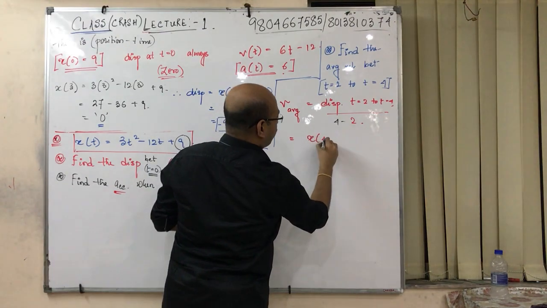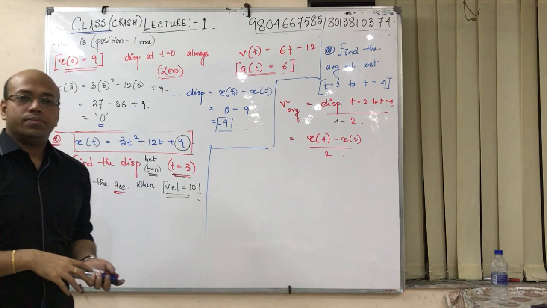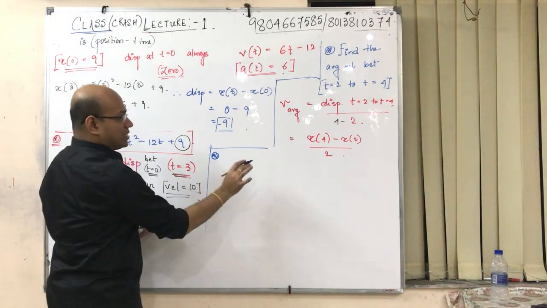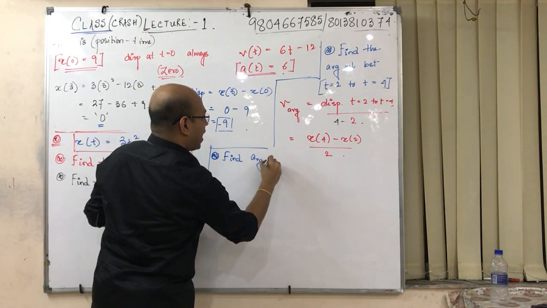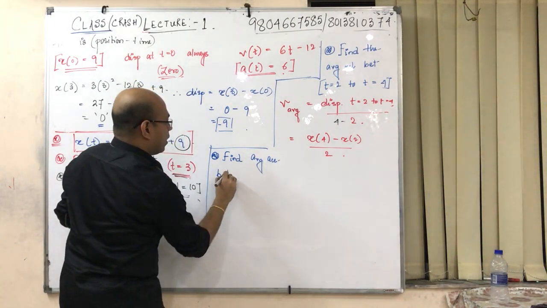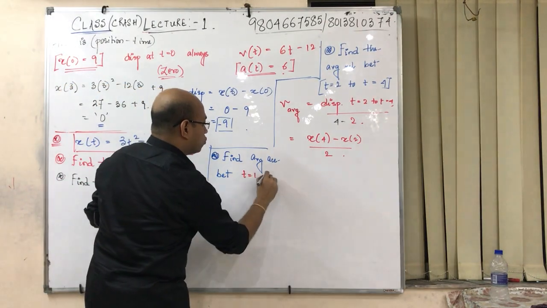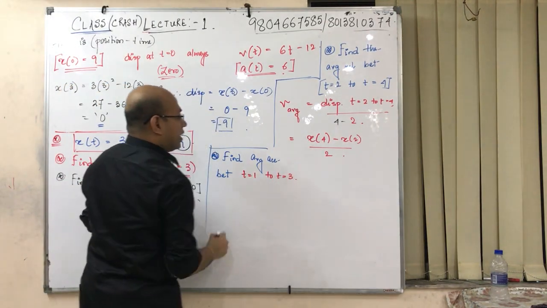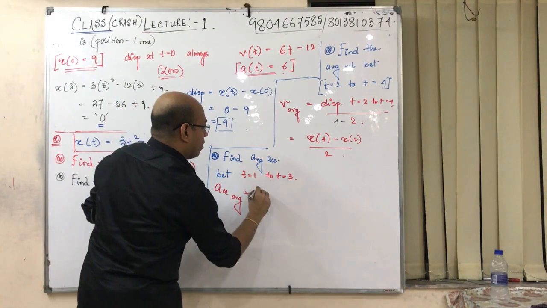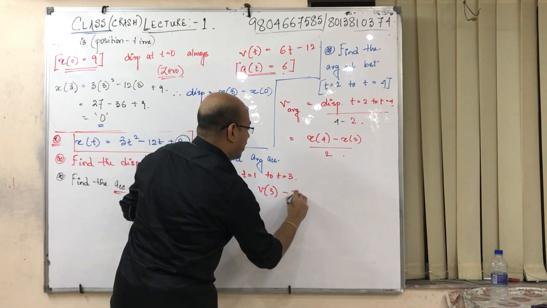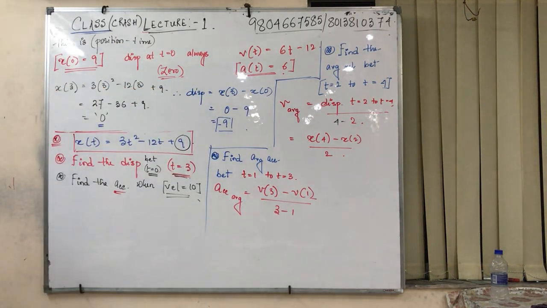Sir, x at 4 minus x at 2, by 2. Done. If people say find the average acceleration between t equals to 1 to t equals to 3, it means acceleration average is velocity at the instant 3 minus velocity at the instant 1 by 3 minus 1.